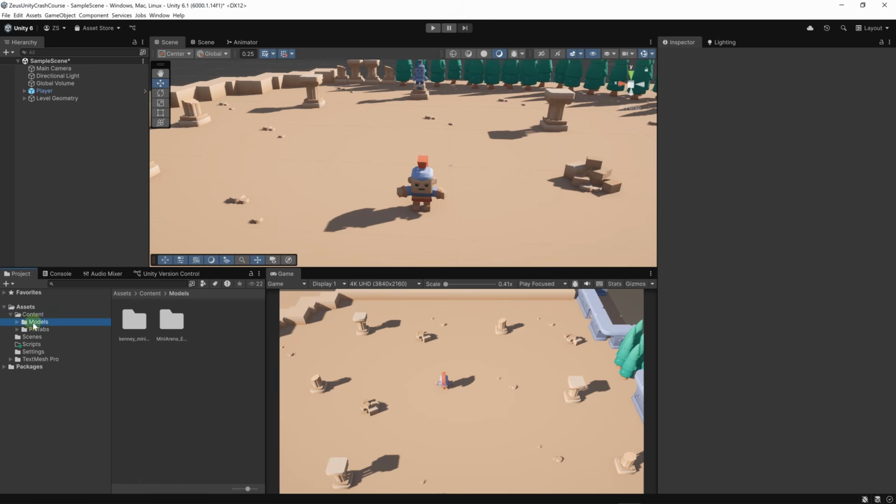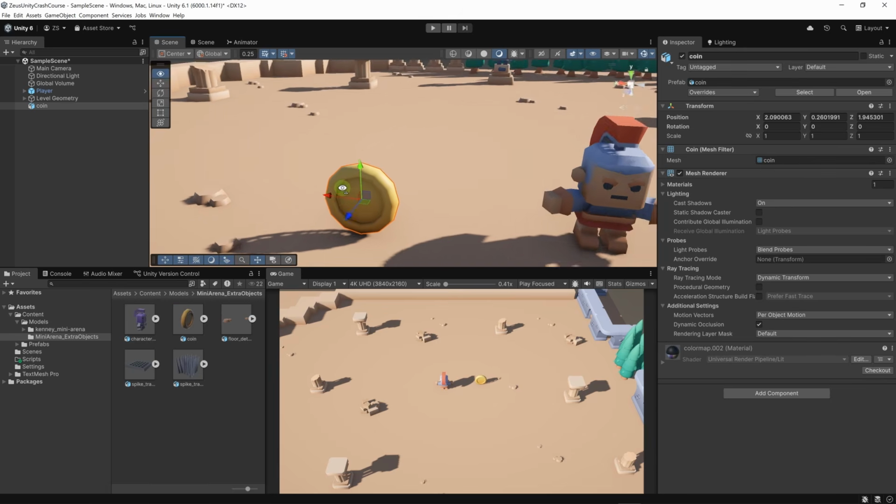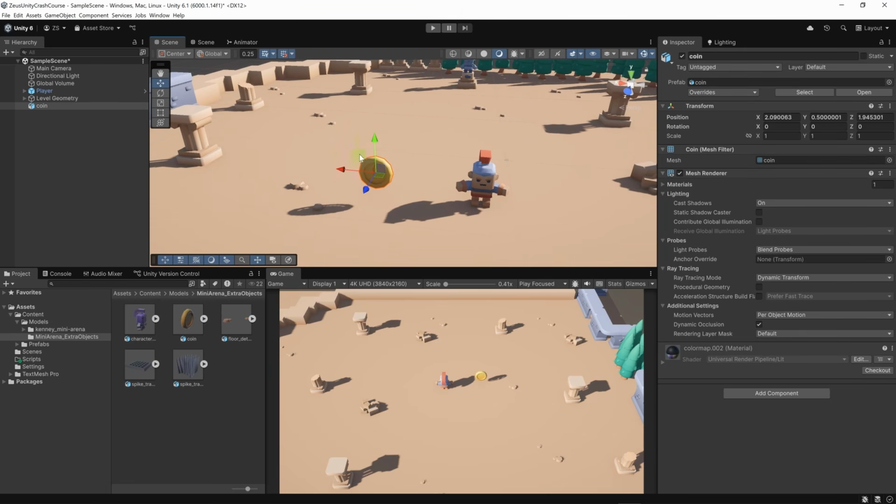Let's go to content, models, mini arena, extra objects. And here I have a coin. If we place it on the scene, perhaps we want our coin to be a little bit above the surface. Let's disable grid snapping. We want it to be above the surface a little bit, for example, at 0.7 meters. And what I want to do, my idea is we want this to rotate exactly like we did for the character. We want this to be constantly rotating. And we also want it to move up and down a little bit like this.